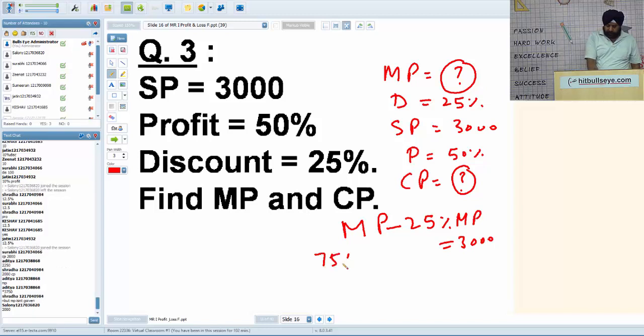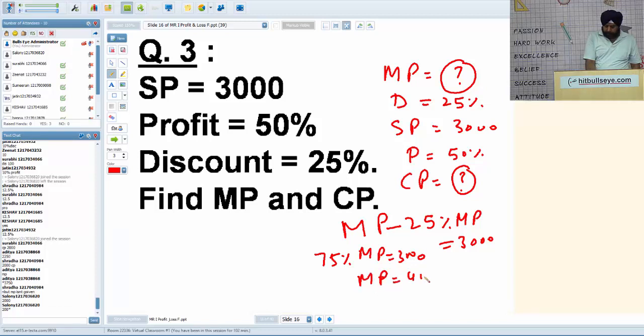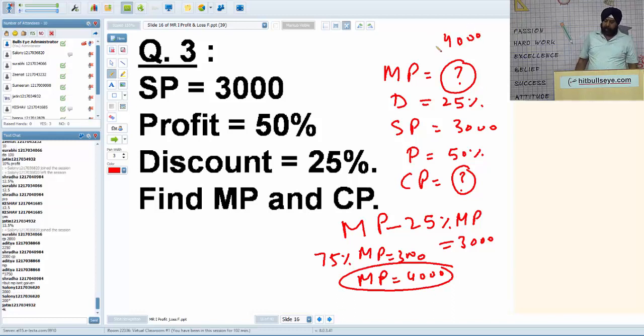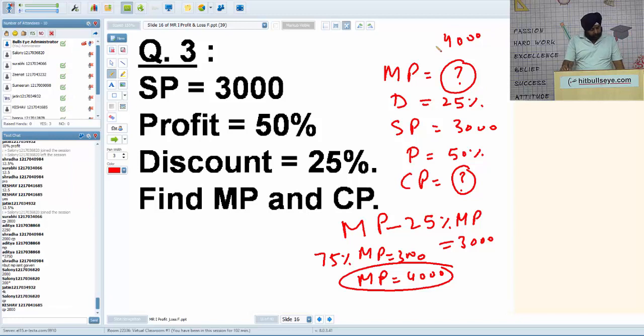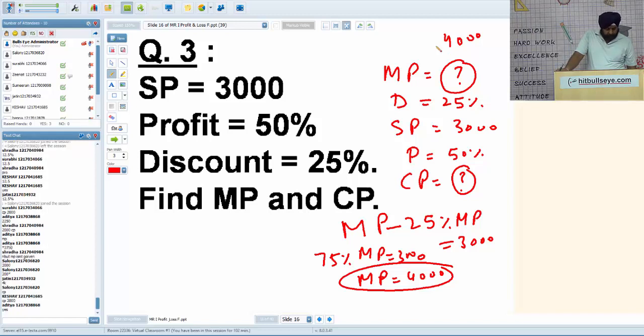That is, 75% of mark price is 3000, so mark price comes out to be 4000. Had the mark price been 4000, 1/4 of it is 1000, so you get 3000 as selling price. Okay, got it? Cost price is definitely 2000. But mark price, did everyone get the mark price? Okay, so remember two things.